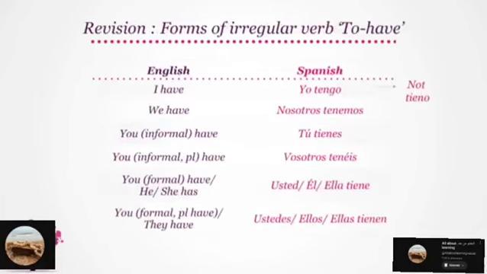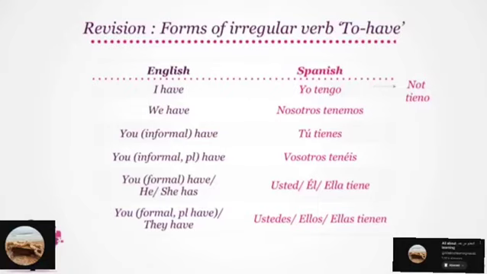Great! I have translates to yo tengo. Remember, it is not yo tieno, as a regular verb might have been. It is yo tengo. Good. Now, we have becomes nosotros tenemos. Informally, for singular context, you have becomes tú tienes.